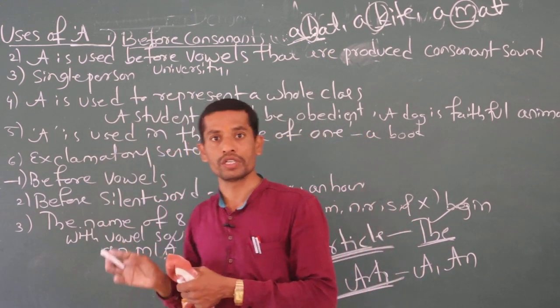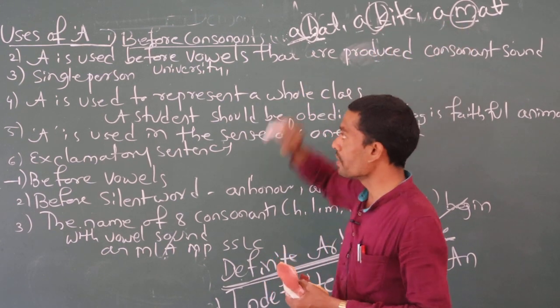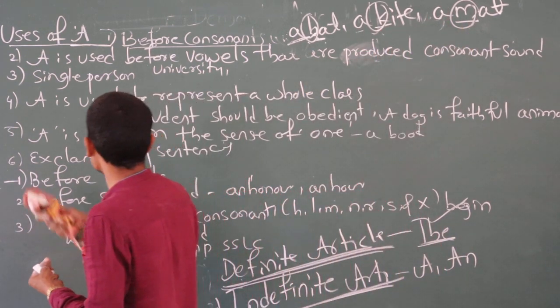So 21 consonants. Before consonants we have to use a. So here K is a consonant, M is also a consonant. So the first rule is completed.